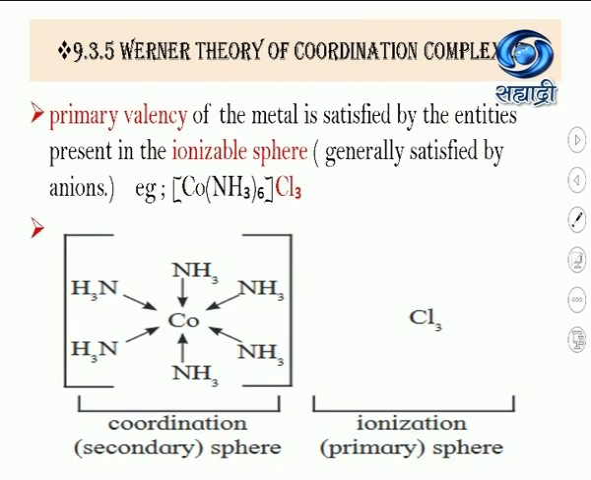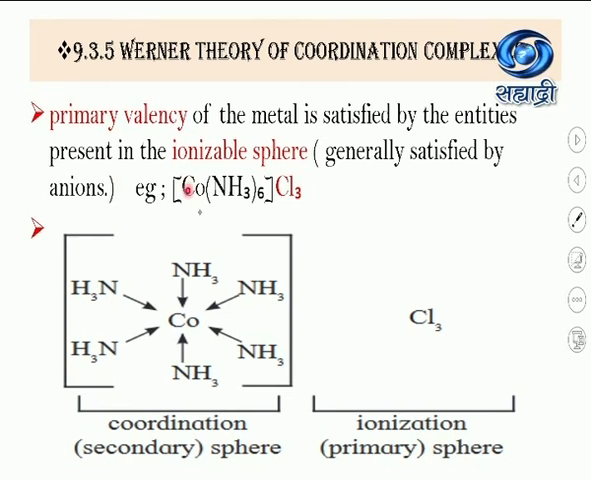Now try to understand what is primary valency. You know that each metal shows primary valency and secondary valency. So primary valency of the metal is satisfied by the entities which are present in the ionizable sphere, and generally they are anions.